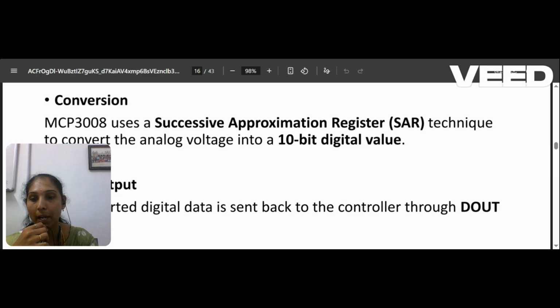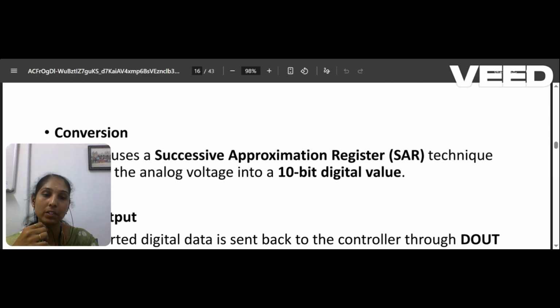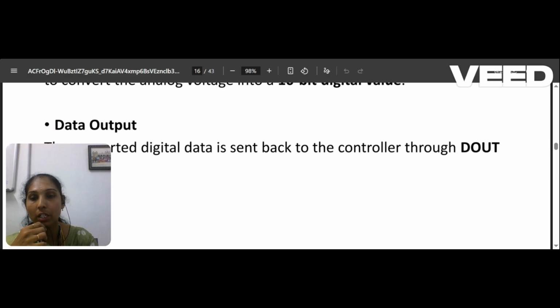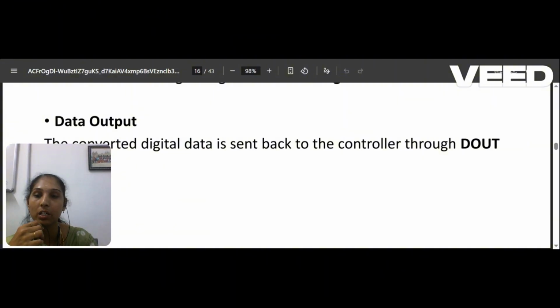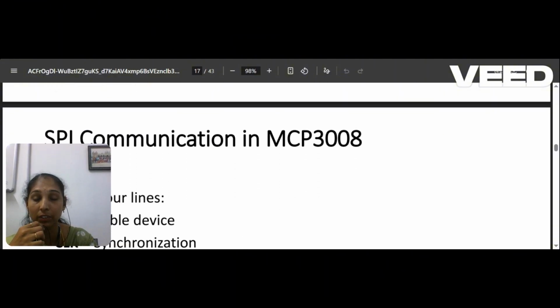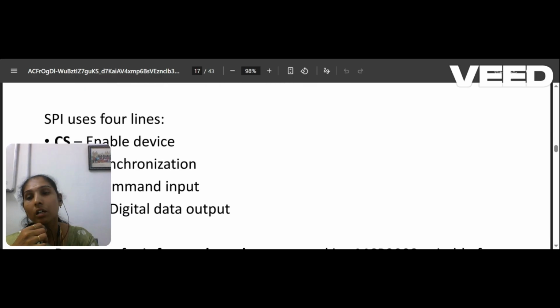Then the sampling will happen. Then the conversion, the successive approximation. We are using 10-bit successive approximation, so the output will be a 10-bit digital value. The DOut will send the converted signal to your controller or your single board computer. So here I'm going to use the SPI protocol for communication.